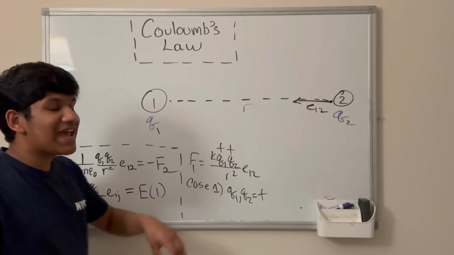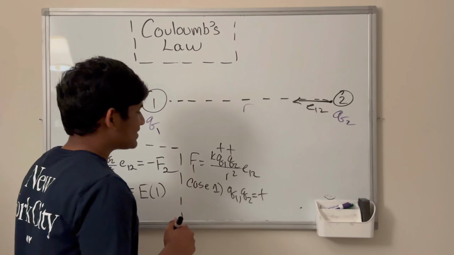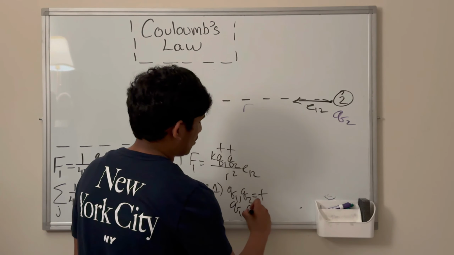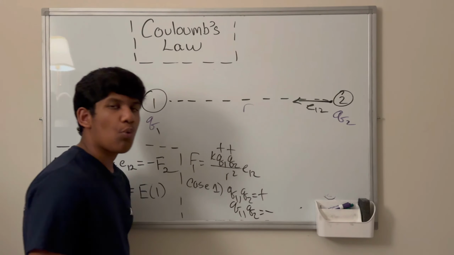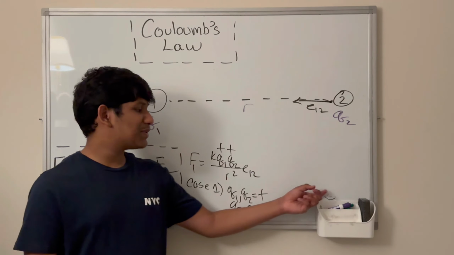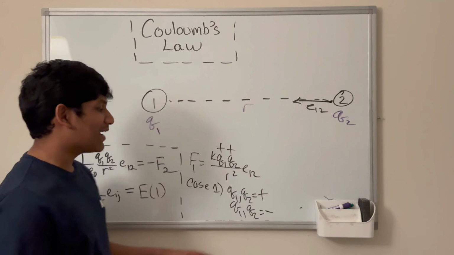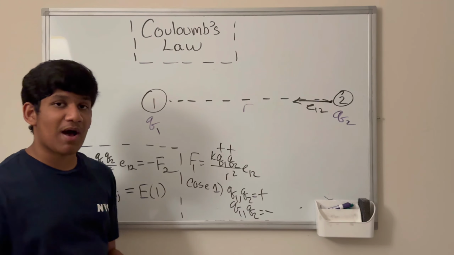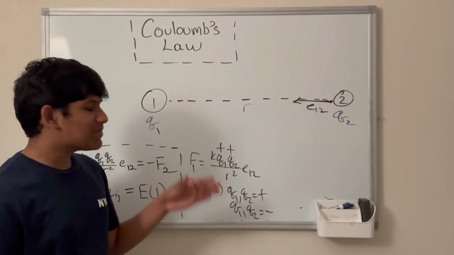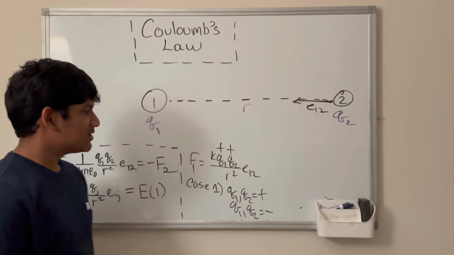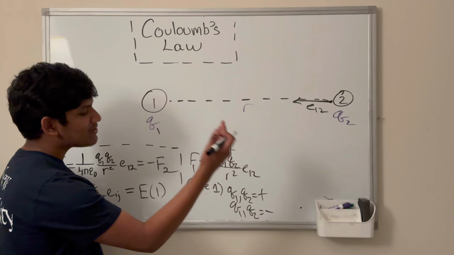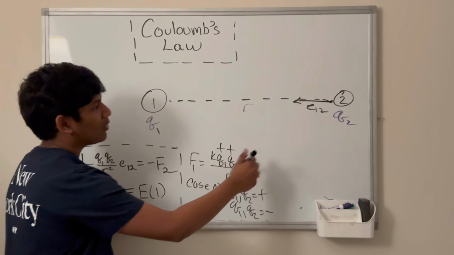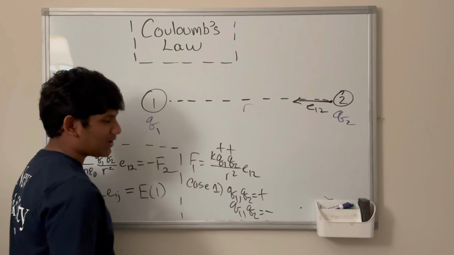Now, we see that this case is symmetrical, in the sense that we can also use the same case to say that Q1 and Q2 are negative. Why can we do that? Well, in fact, we can do that without any prior knowledge. The reason is because Q1 and Q2 are multiplied together. Positive times positive is positive, and negative times negative is, well, positive. So we can make Q1 and Q2 positive or Q1 and Q2 negative. So therefore, E12 points in the same direction it originally points.